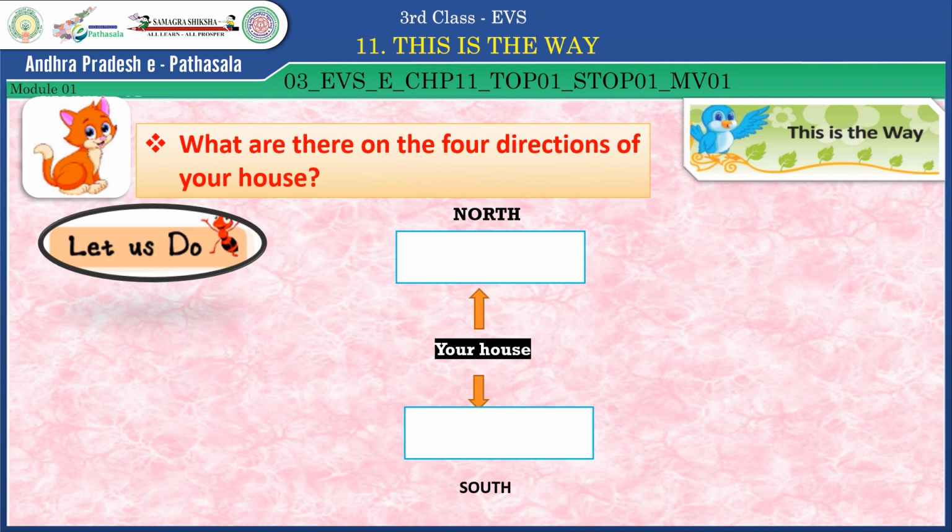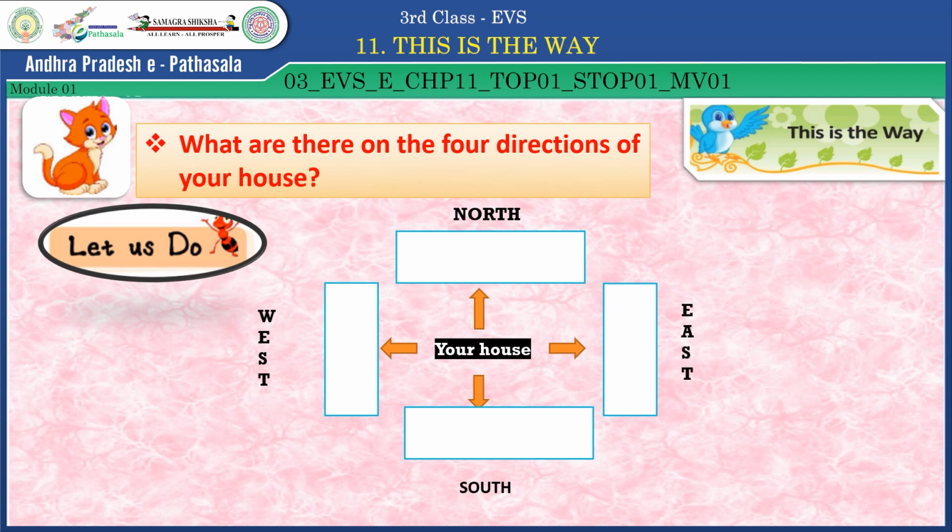That is also you have to write in this empty box. And then what is there on the west side of your house? Write in the empty box. And then you have to write the east side. Like this, you have to fill all the boxes and show to your teacher.